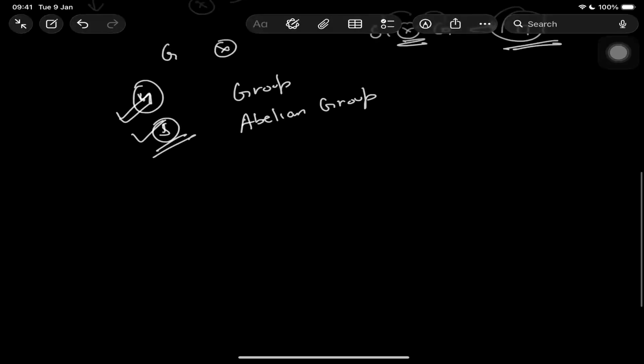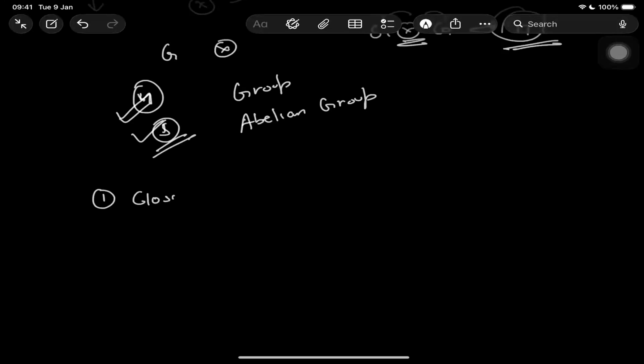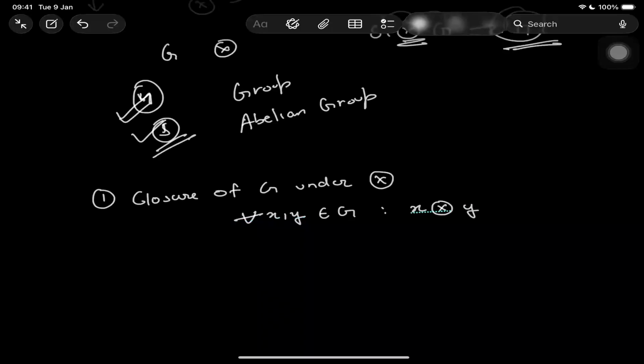So I'll just tell you what the four points are to be called a group. First, we check the closure of G under the operation. I'll define it as: for all x and y which belong to G, x operation y belongs to G. Second is the associative property, so associativity.